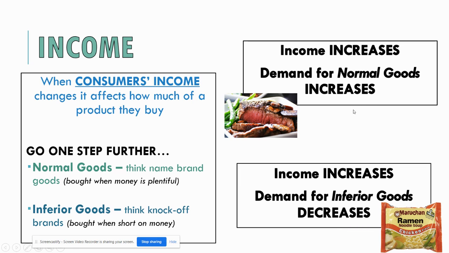Now, inferior goods is kind of the opposite of that, right? The more money you have, the less inferior goods you buy because most people will make that switch to the name brand, the normal good. And so they'll buy less of the cheaper stuff, less inferior goods, as they have more money. If their income decreases, you have less, you'd make that switch to the inferior goods. And now you're buying more of the off-brand, cheaper products because that's all you can really afford, right? So again, you need to identify what type of good it is before you can say what's going to happen to the demand for this.